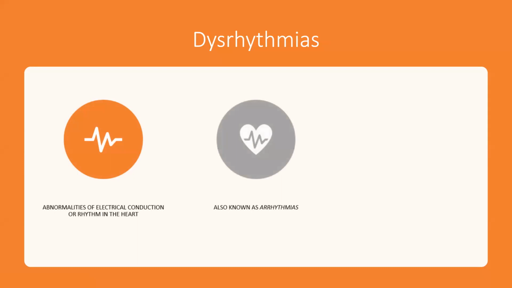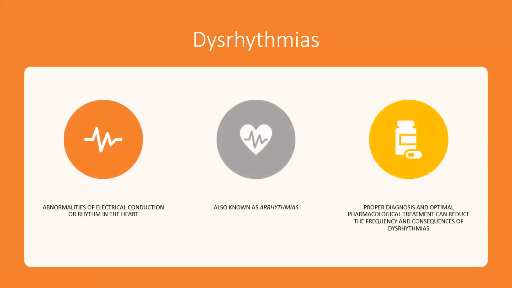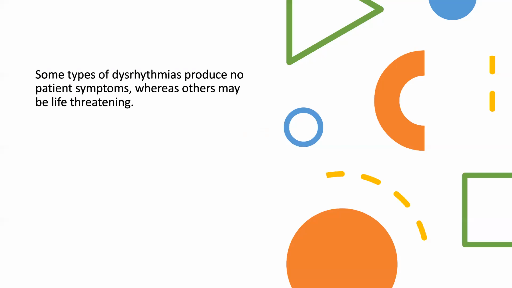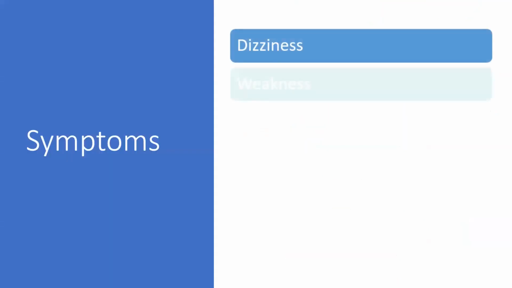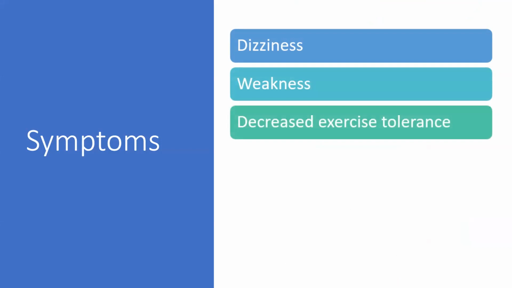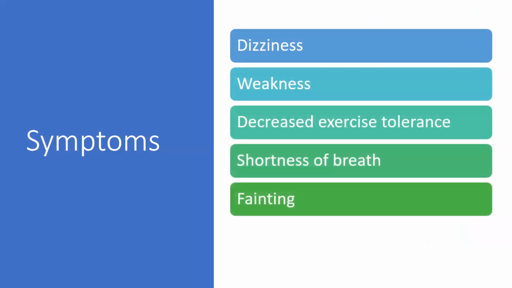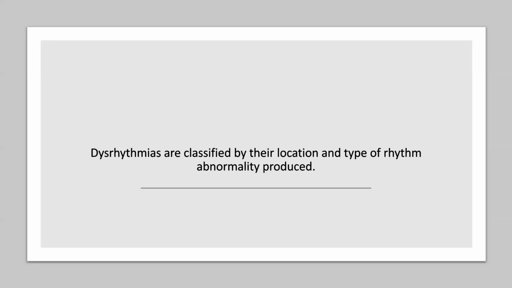They're also known as the arrhythmias, and the proper diagnosis and the optimal pharmacological treatment can reduce the frequency and consequences of the dysrhythmias. Some types of dysrhythmias produce no patient symptoms, whereas others may be life-threatening. The symptoms include the dizziness, weakness, decreased exercise tolerance, shortness of breath, fainting, palpitations. And the dysrhythmias are classified by their location and type of the rhythm abnormality produced.